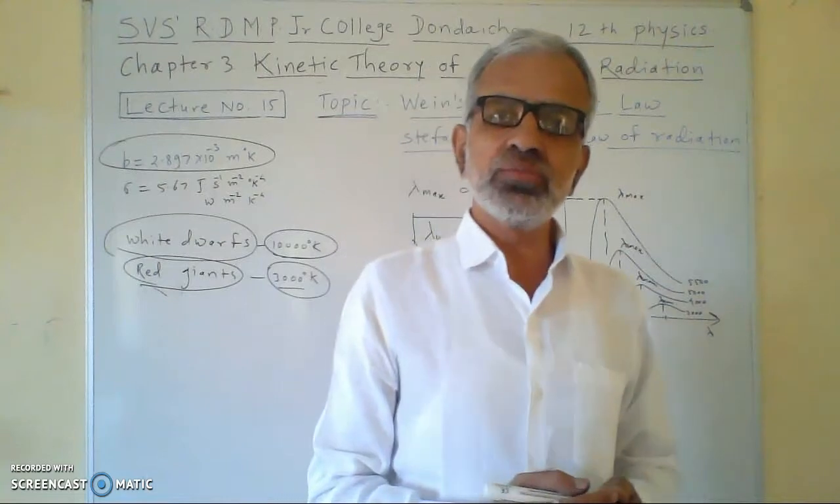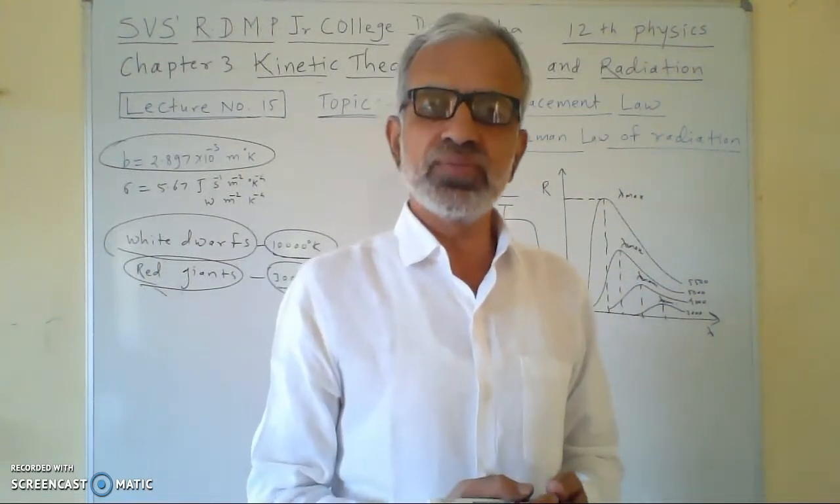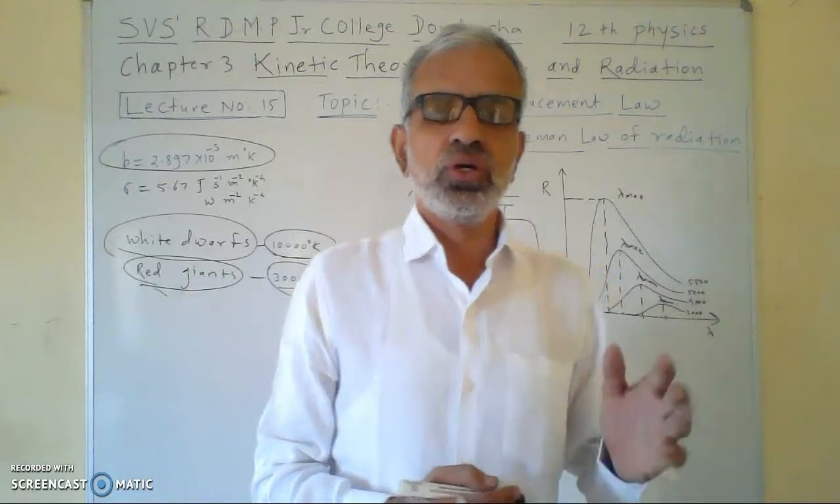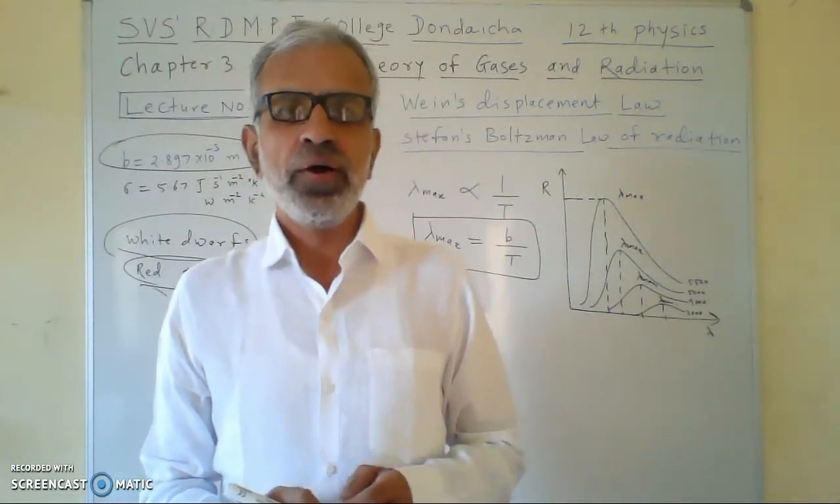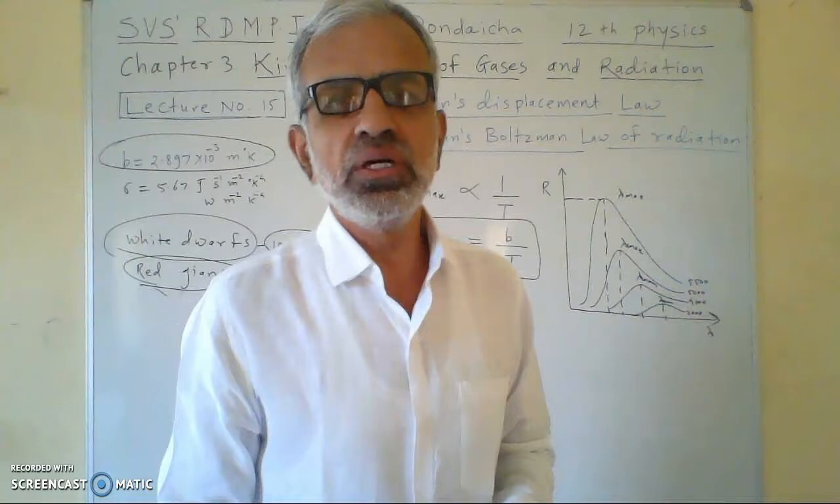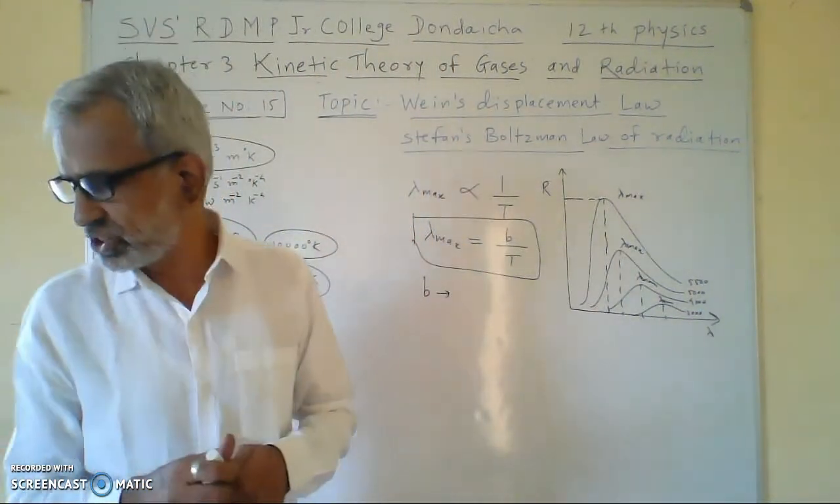Temperature of the stars can be determined by using Wien's displacement law. So this is all about the Wien displacement law. Now we see what is the Stefan-Boltzmann law of radiation.